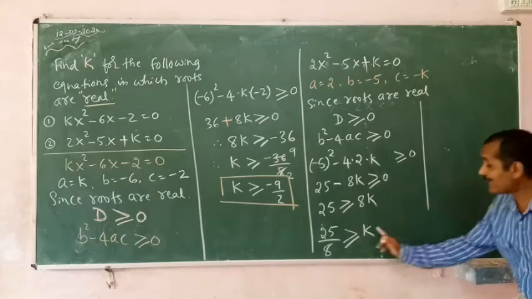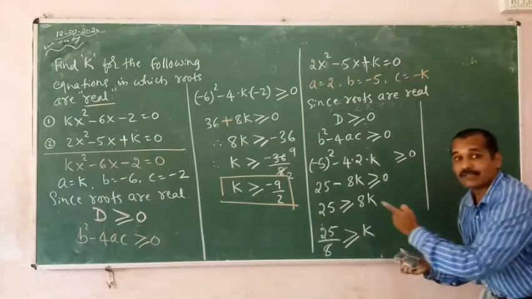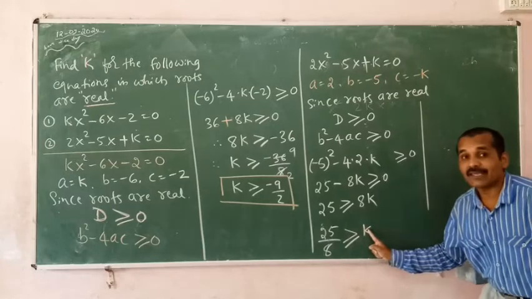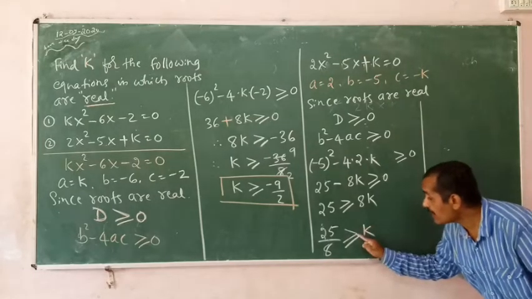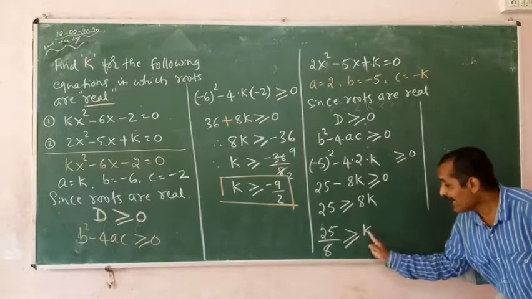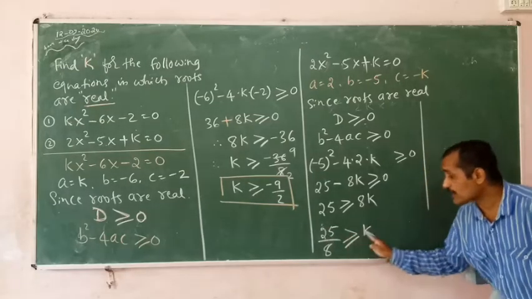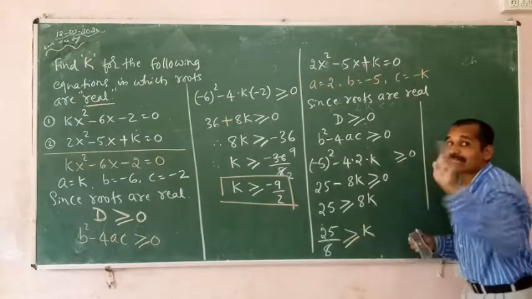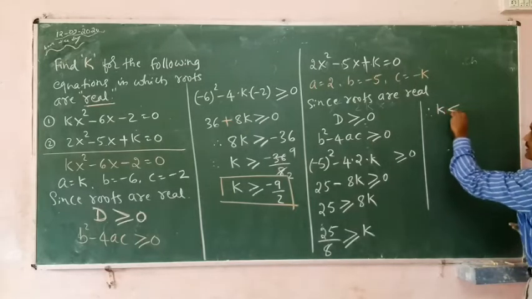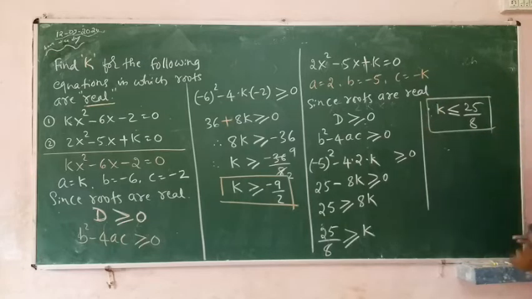Here, if I take k first, this will go here, then automatically the sign has to be reversed. See how to read it. 25 by 8 is greater than k, or I can say k is smaller than 25 by 8. This is the symbol for smaller. K is smaller than or equals to 25 by 8, or 25 by 8 is greater than or equals to k. If I reverse, the sign has to change accordingly. So I will say, therefore, k is smaller than or equals to 25 by 8 is the answer.